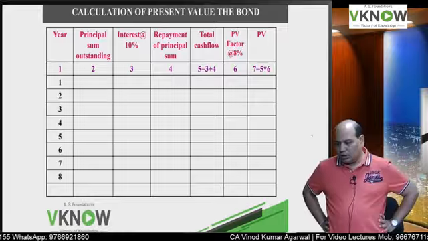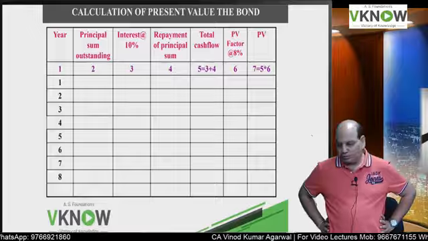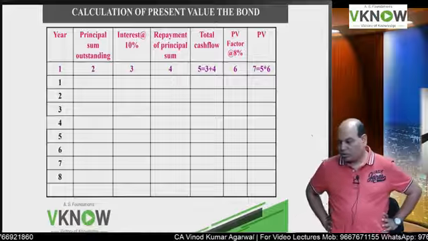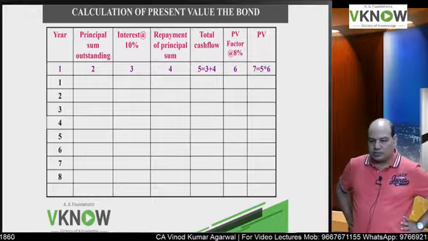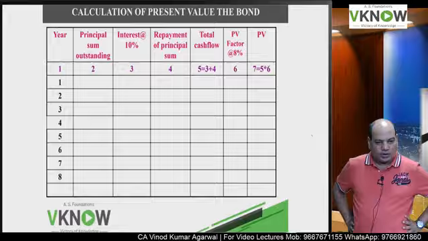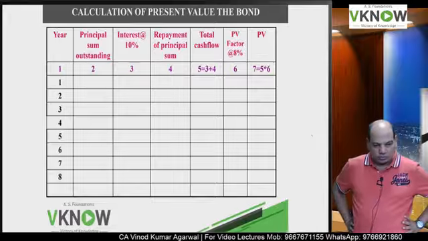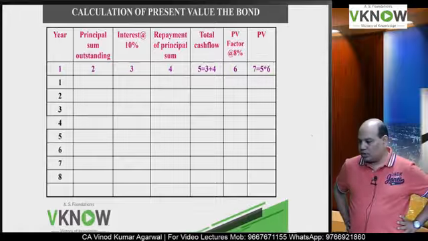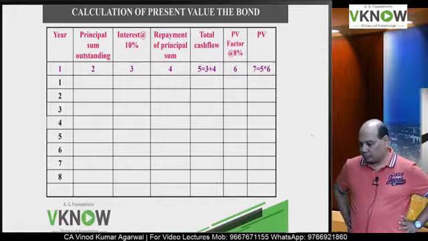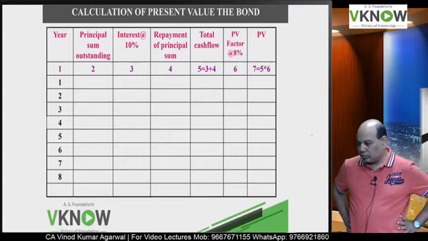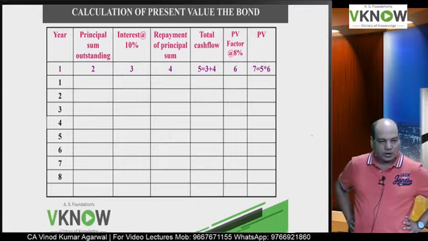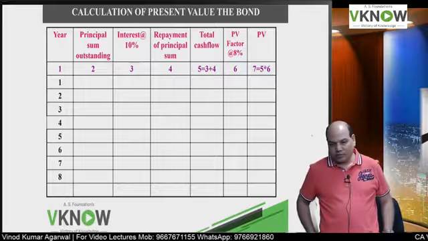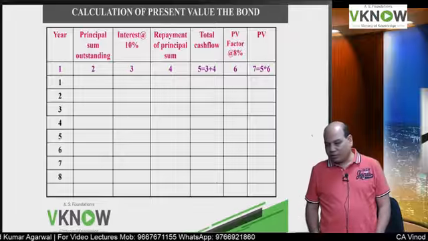Third column, interest at the rate of 10%. Fourth column, repayment of principal sum. Fifth column, total cash flow, principal plus interest. Sixth column is PV factor at 8%. And last column, PV, present value.